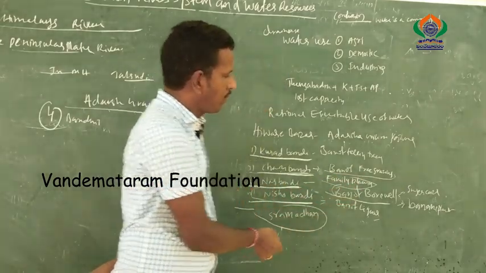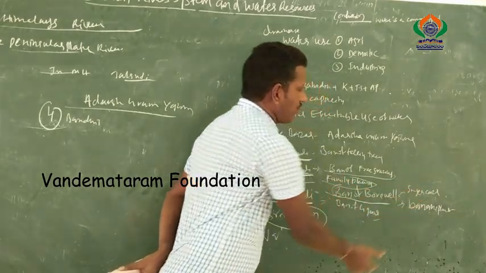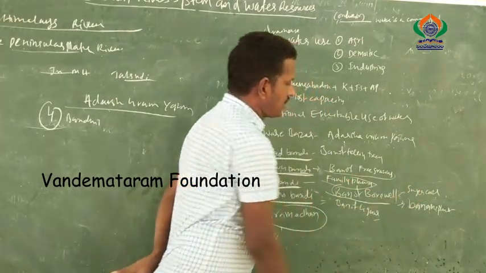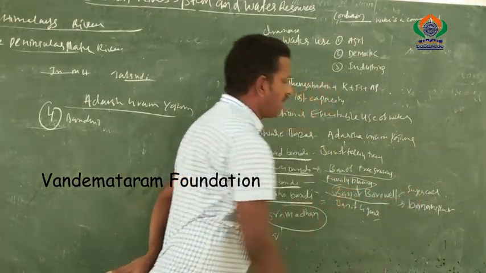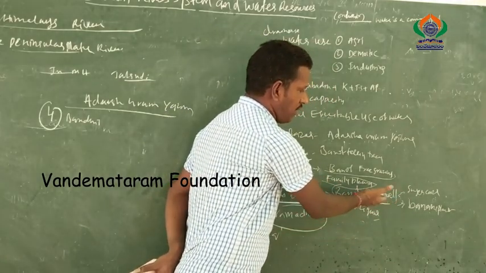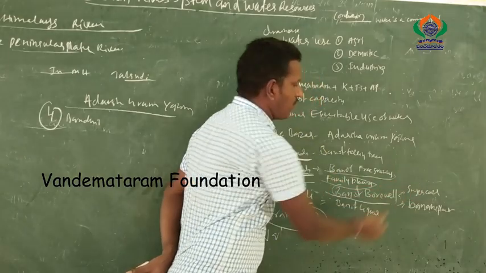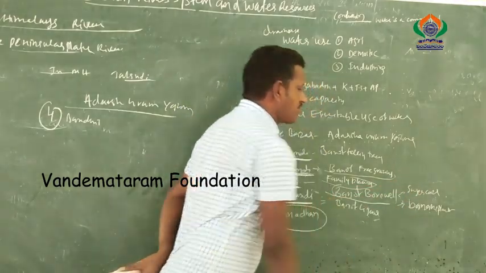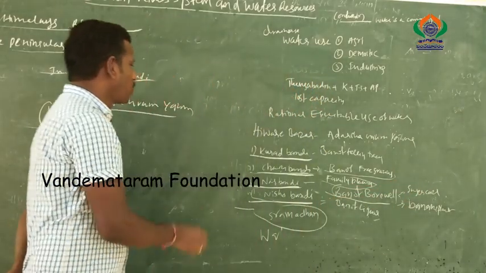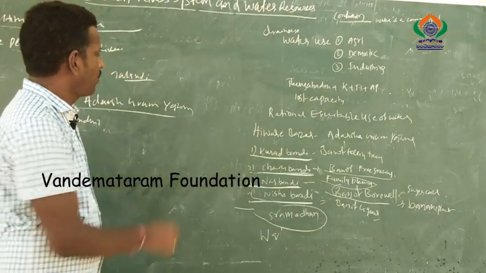Next, they banned some crops, for example sugarcane. Sugarcane needs more water, and since water is not available, we should abolish the sugarcane crop. Banana plantation was also prohibited in that area. Soon, the Adarsh Gram Yojana program was a success.